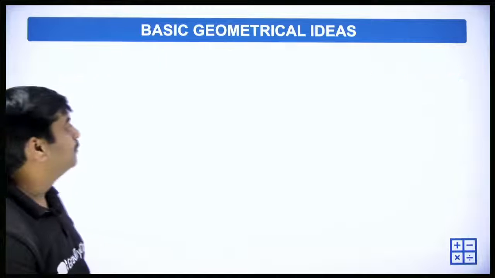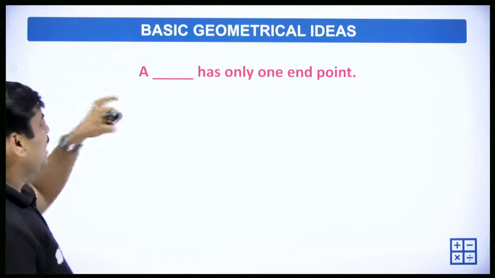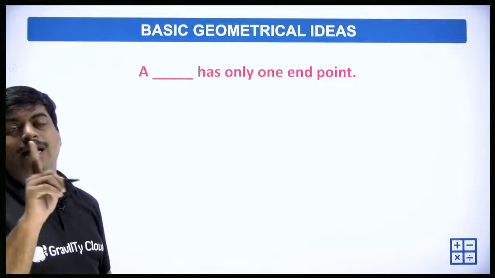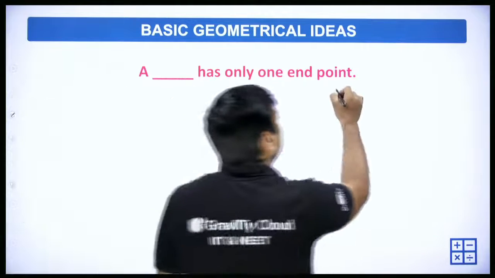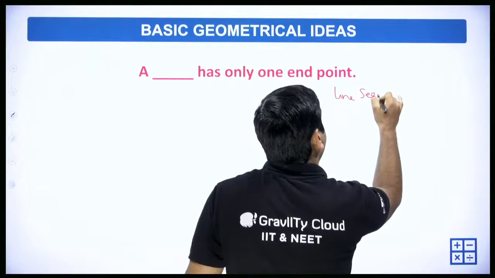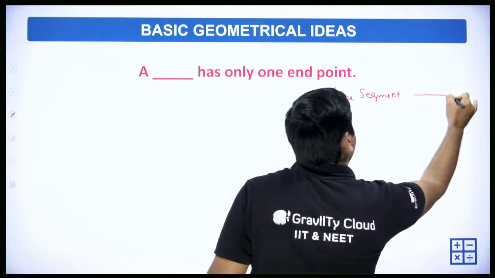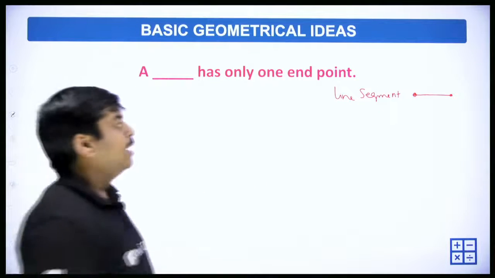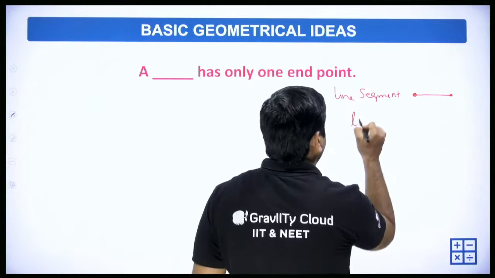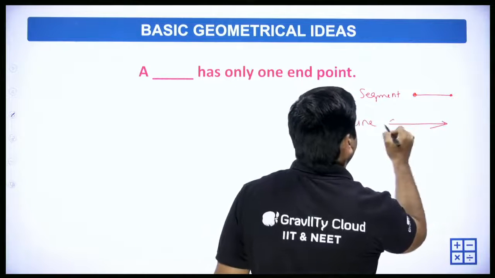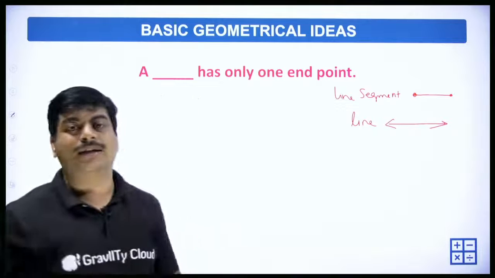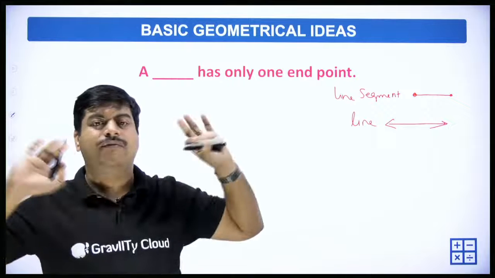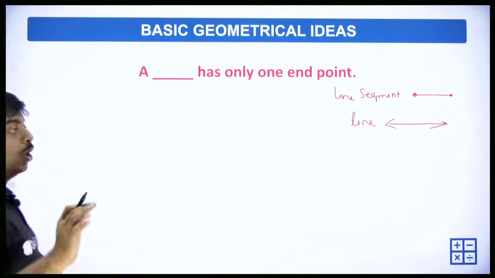Moving ahead, a dash has only one end point. See, if I talk about a line segment, it has both end points. If I say a line has no fixed points, no starting point, no ending point, nothing. It is moving towards the right as well as to the left, everywhere. It is not stopping anywhere.